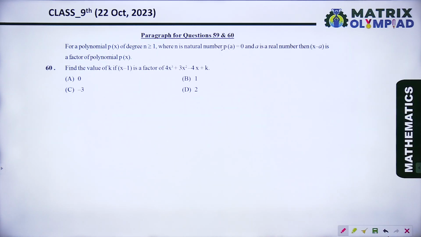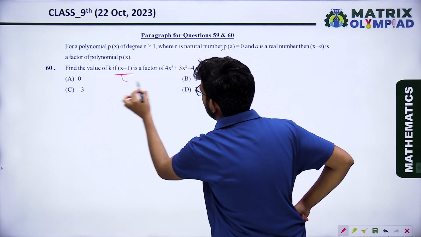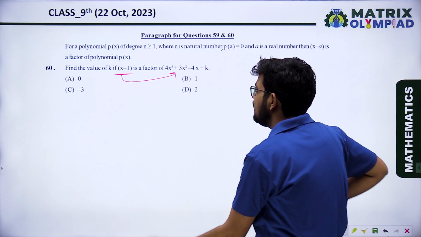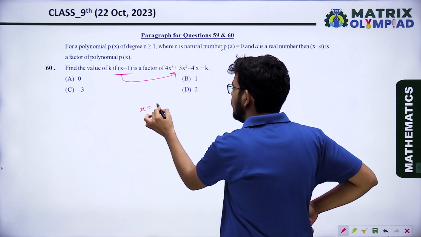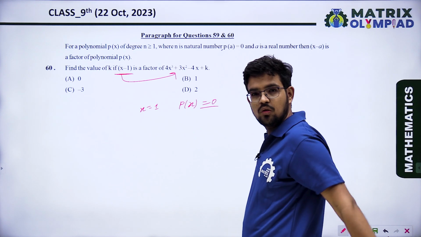Find the value of k if x minus 1 is a factor of 4x cube plus 3x square minus 4x plus k. If x minus 1 is a factor, then at x equal to 1, p(x) will be 0.